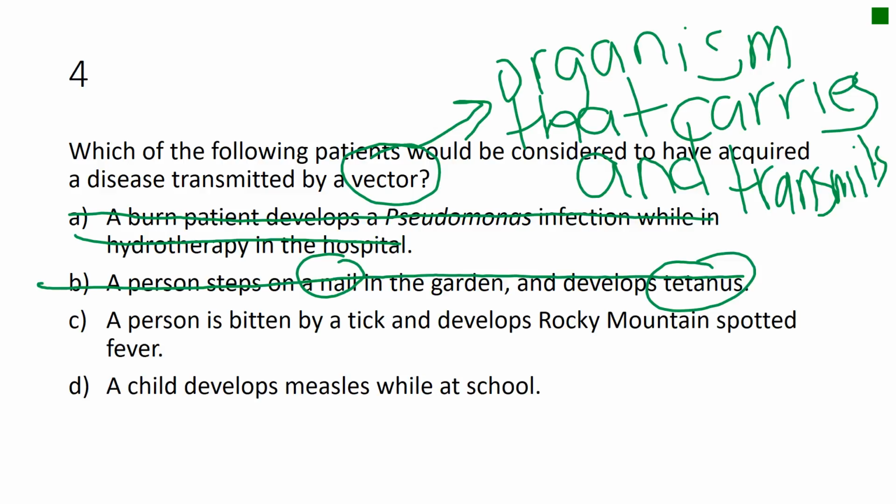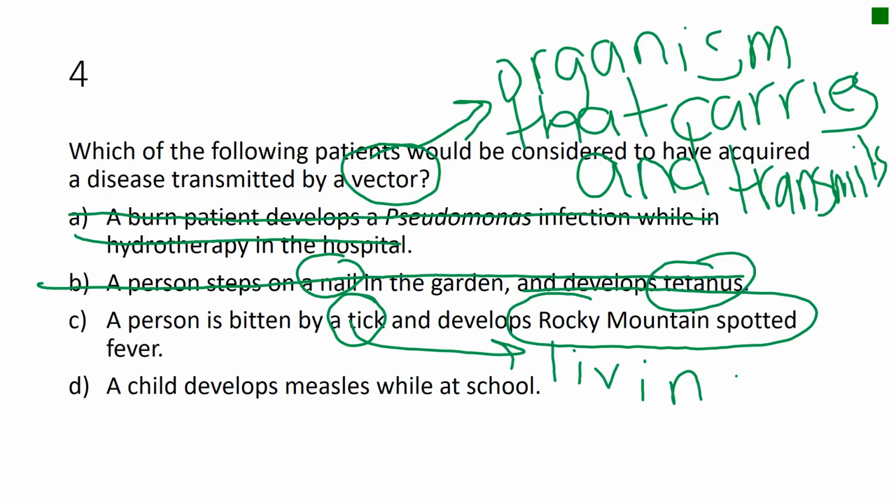A person is bitten by a tick and develops Rocky Mountain spotted fever. In this case, a tick is a living thing. It passed it along to the person and they got Rocky Mountain spotted fever. That means that C is the correct answer. A child develops measles while at school. Again, we don't have another organism transmitting the disease, so the correct answer is C.